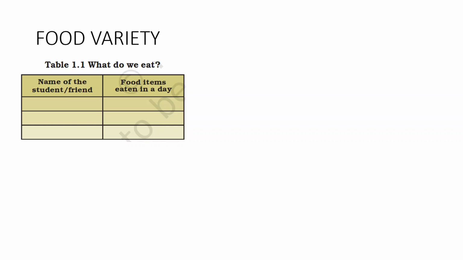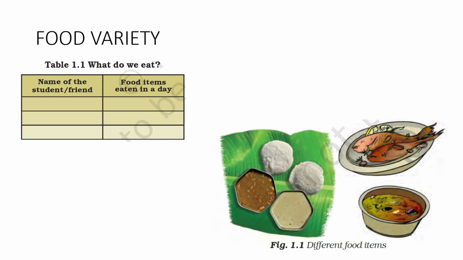So first, I want all of you to do a small activity, and you can note it down on your copy. You can name your friend, and in the second column you can write down the food items which he or she has eaten in a day. In this illustration, there are different types of food items.